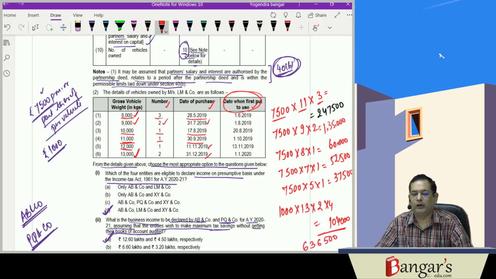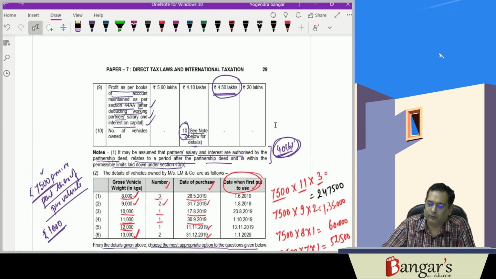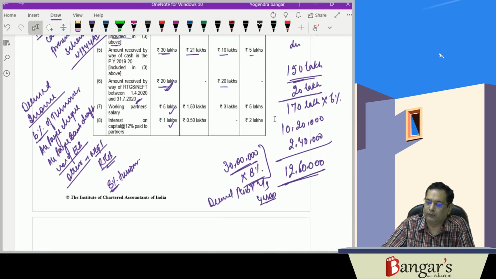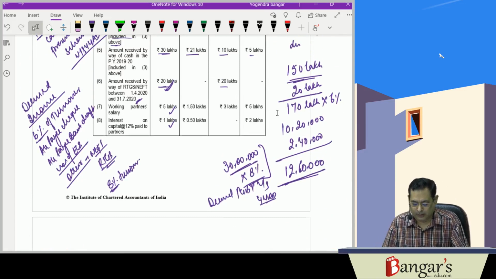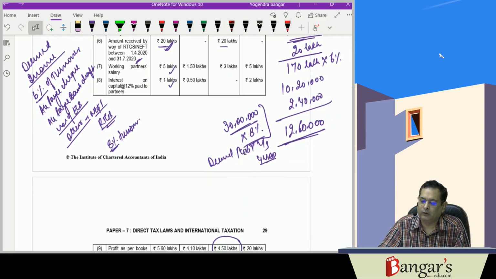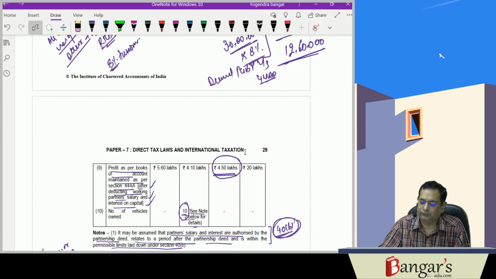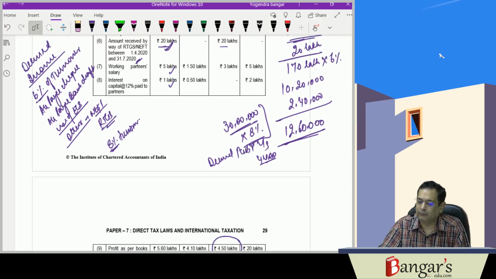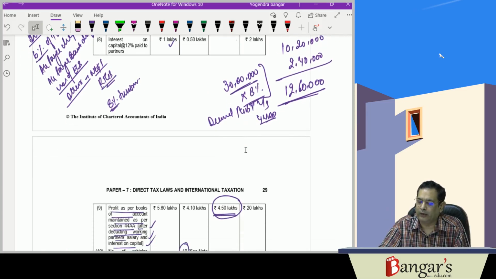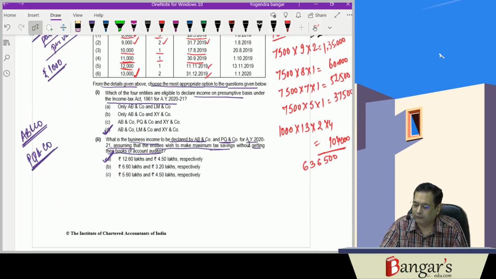6,36,500. Now under section 44A, interest and salary to partners will be allowed. From this deemed income, it has been provided in section 44A that you will be allowed interest and salary, and the same will be allowed from the income computed here subject to the conditions and limits which have been there under section 40B. Now this working partner salary and interest will be allowed as per the provisions of section 40B. So here working partner's salary and interest at the rate of 12%, it is 50,000, the same will be allowed.